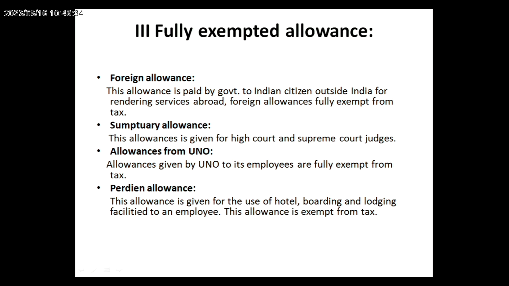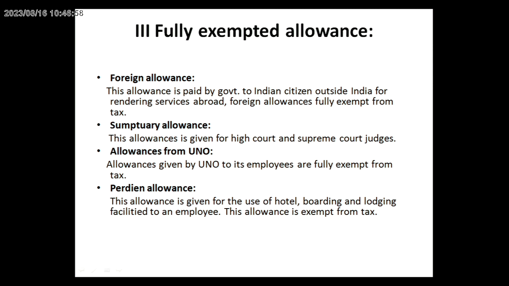Now the fully exempted allowances. We already saw two types of allowances: fully taxable allowance, then partly taxable, partly exempted, and the third one is fully exempted. These allowances are fully exempted: foreign allowance, sumptuary allowance, allowances from UNO, per day allowance. Foreign allowance is the allowance paid by the government to Indian citizens outside India.